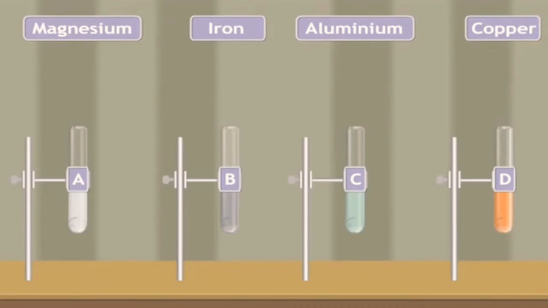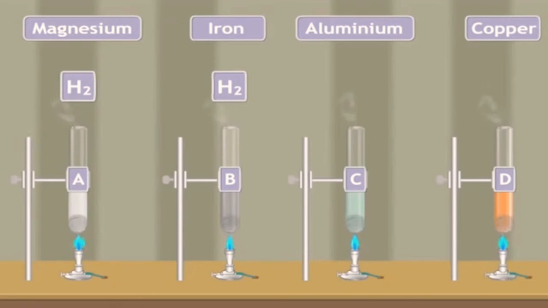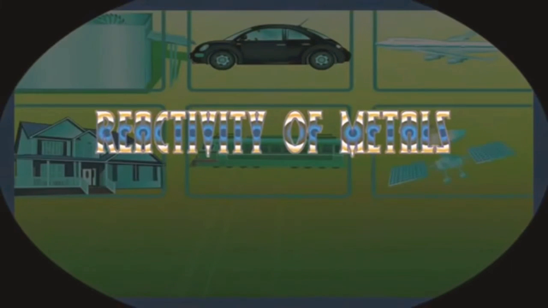Let me see what happens. I started heating because the reaction is very slow. In every beaker you will observe that hydrogen gas is released. It means when metals react with acids they liberate hydrogen gas. You can check the hydrogen gas. Bring a burning matchstick, it burns with a pop sound.